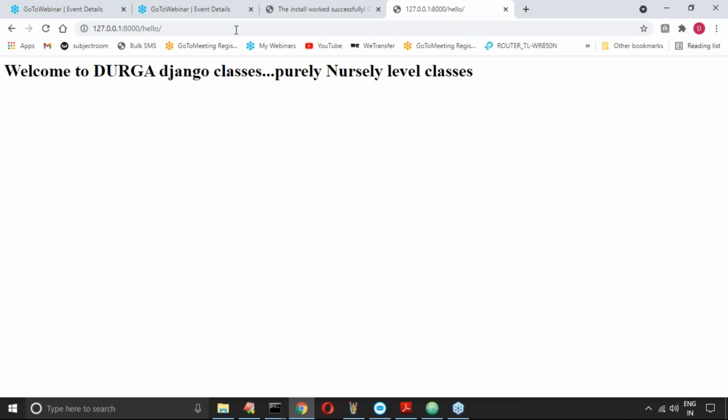HTTPS, if you want to use it, requires a security certificate. Okay, ignore that. As of now, if you are sending the request, welcome to Django classes, purely nursery level classes.